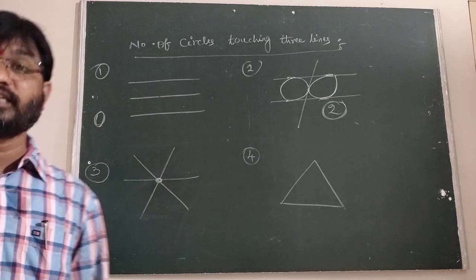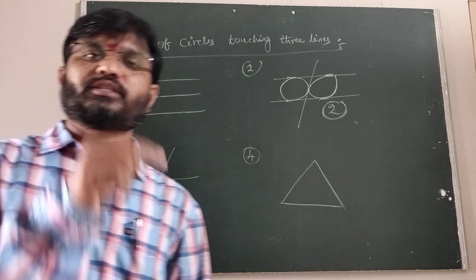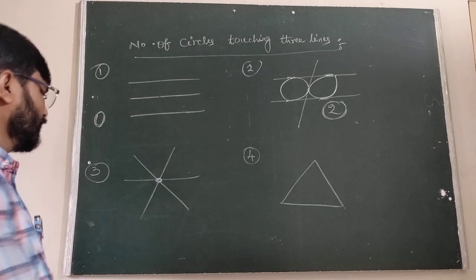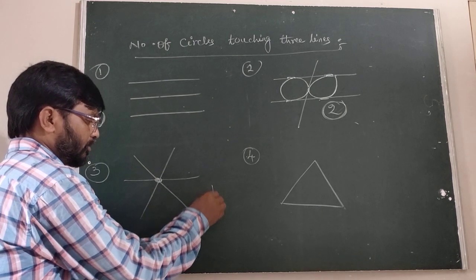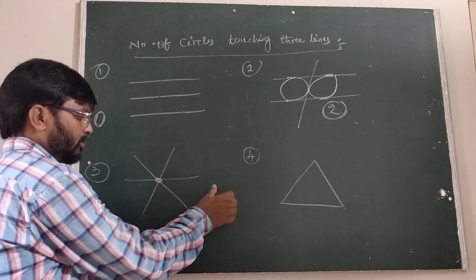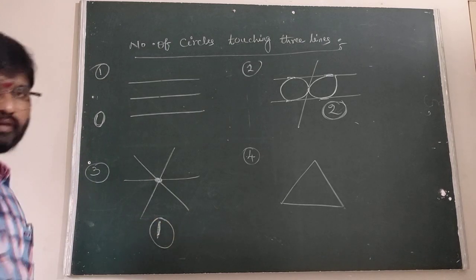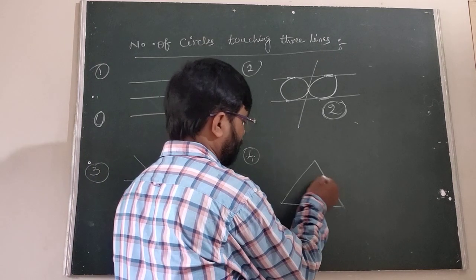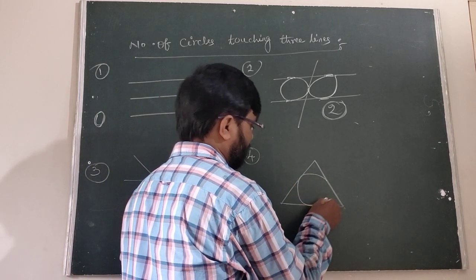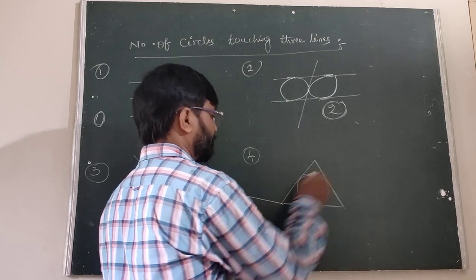When the three lines are parallel, undoubtedly the number of touching circles is 0. When the lines are concurrent, suppose it is a point, therefore in this case the number of touching circles is only 1. If the three lines form a triangle, the number of touching circles is here 1, this is the one, just you can produce it.